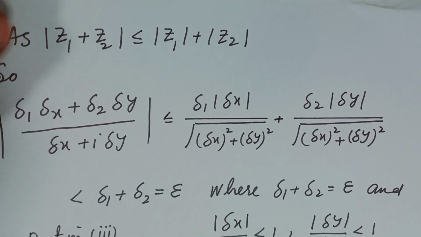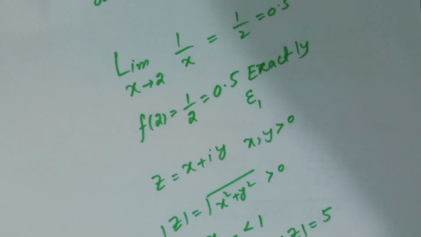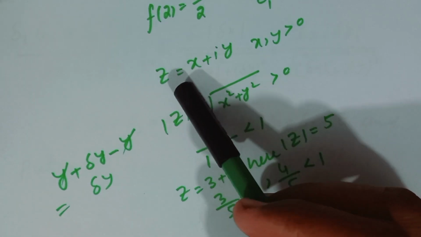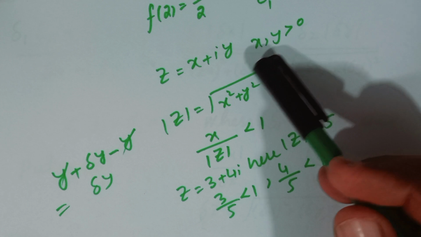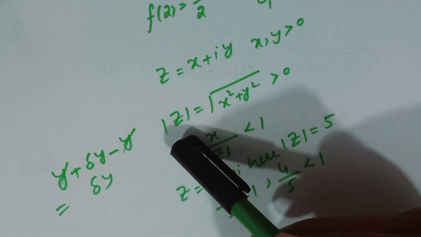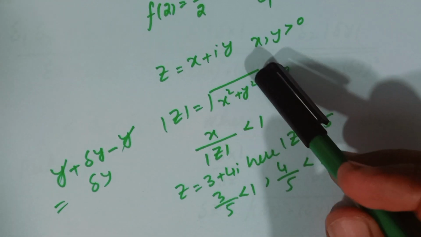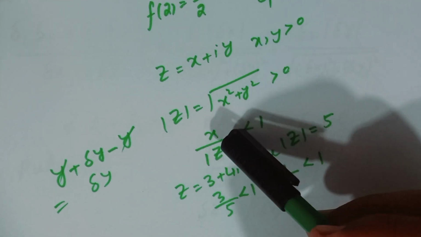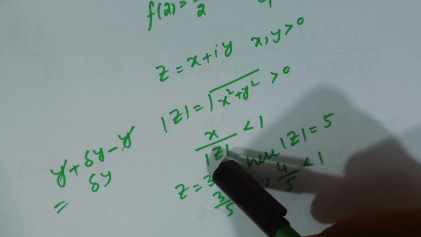Next and the last important thing is that we know that if z is equal to x plus iota y, and suppose for clarity that x and y both are positive, then we notice that the modulus of z is always positive. You can notice that if x and y both are positive, then the real part divided by the modulus of z is always less than 1.